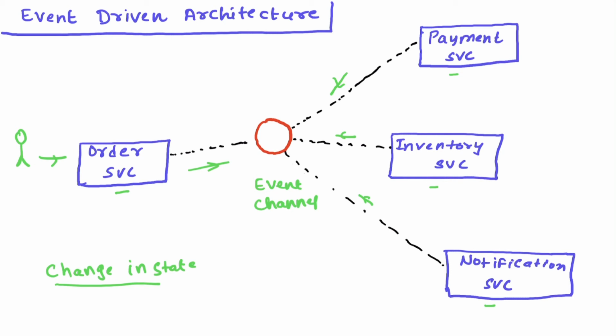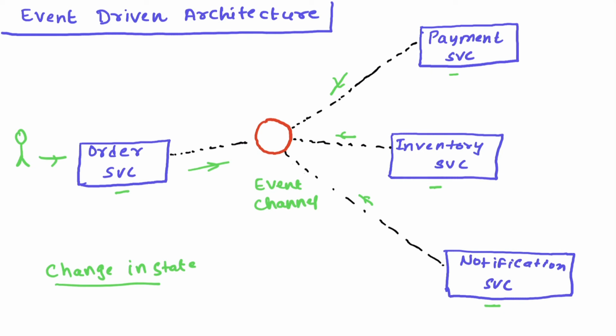Once the order is placed, payment service will request for the payment, so it has to listen to any new order coming into the system. Similarly, inventory service will listen to this event so that it can update the inventory accordingly once the order is placed. Notification service will also listen to this event, because it has to send a notification message or email, whatever channel it is, to the customer on the successful placement of the order. So all of these services are listening to this event.